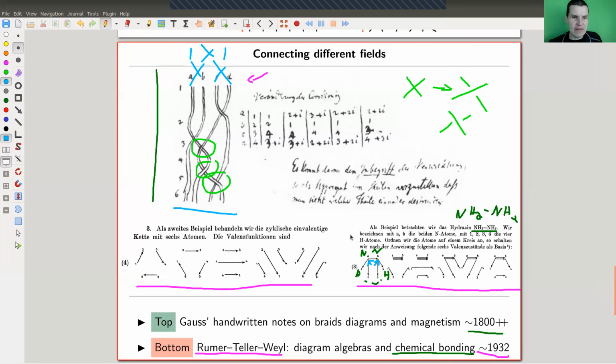And this is really the SL2 story. So they explain how this completely diagrammatic picture is actually related to those 2x2 matrices with determinant 1. It's a really nice read and a really nice paper.